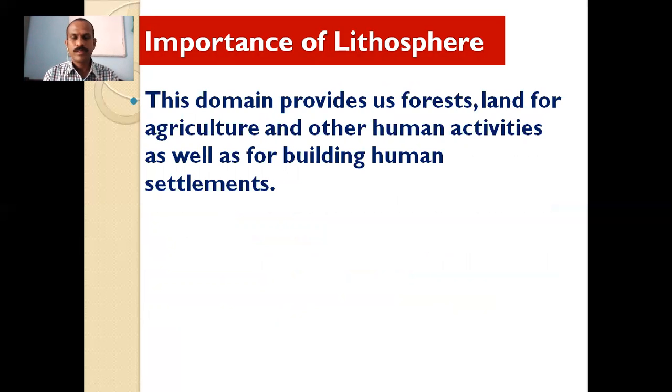The most important thing given to human beings from the lithosphere is the land.